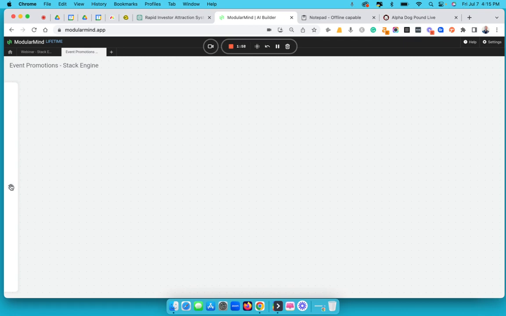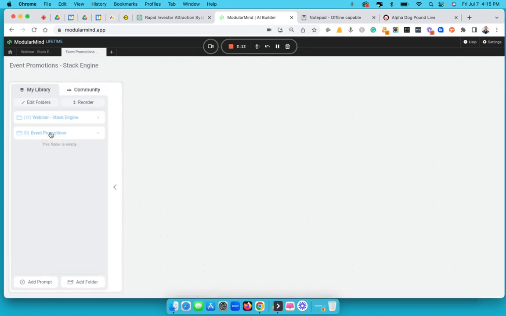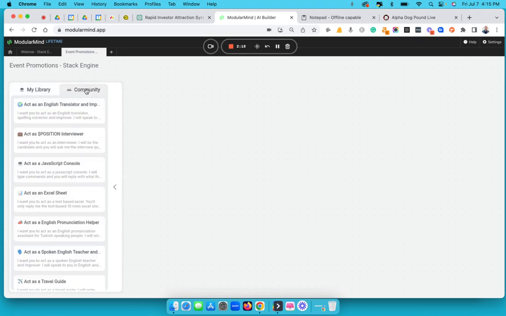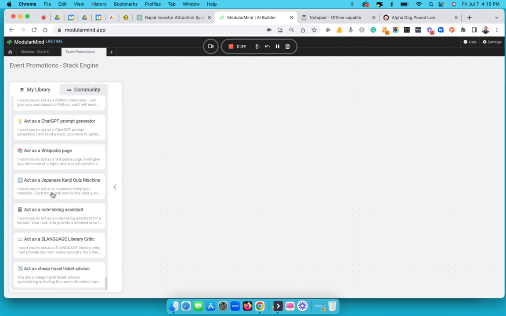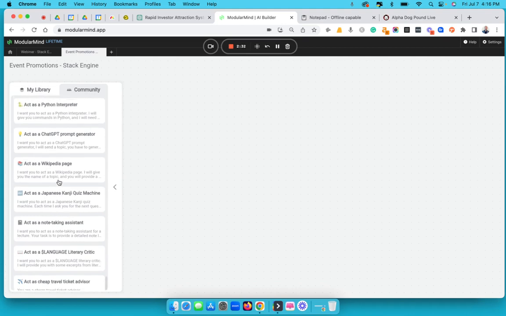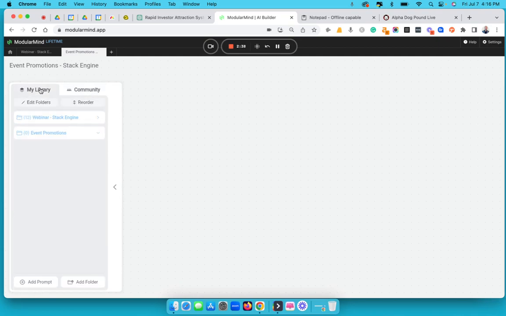Now, it needs a brief, right? So then I'm going to add a folder. We're going to call it our event promotions. Okay, we're good. Start there. Then I'm going to add a prompt. Now, the cool thing about this app is it's got already built in tons and tons of prompts. This is an app that is connected to your GPT-4 API, so it can pull from GPT-4, right? Or you can just write it yourself. So in this case, I'm going to write it myself.